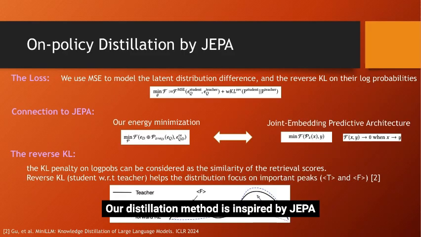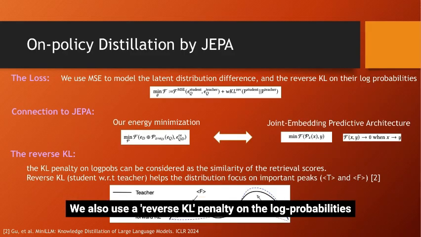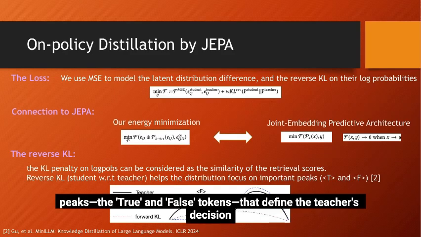Our distillation method is inspired by JEPA, or Joint Embedding Predictive Architecture. We use mean squared error to model the difference in latent distributions. We also use a reverse KL penalty on the log probabilities. This reverse KL is particularly helpful because it forces the student to focus on the most important peaks, the true and false tokens that define the teacher's decision.